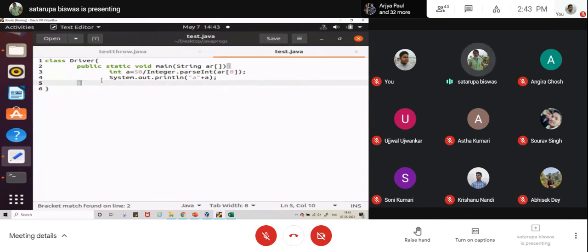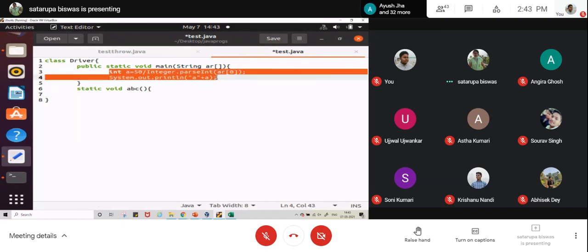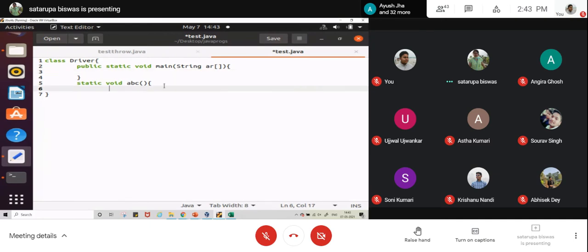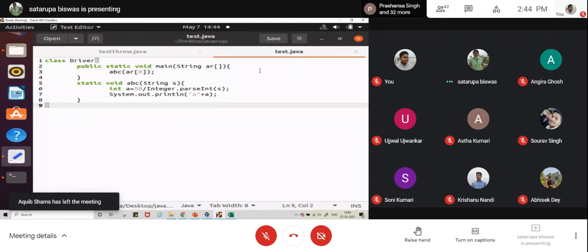Now let us see the next case. I moved the entire operation into another method that will be called from the main method.